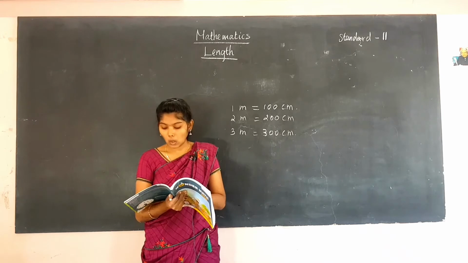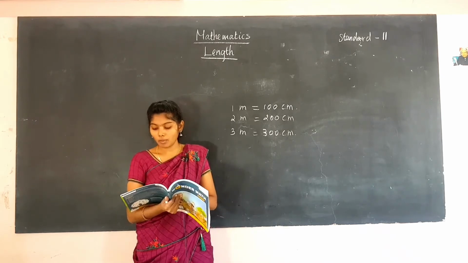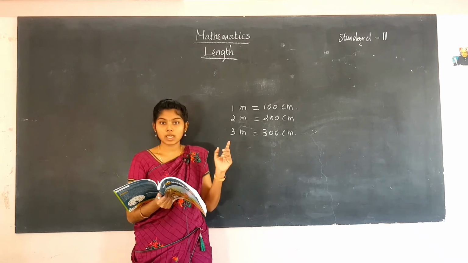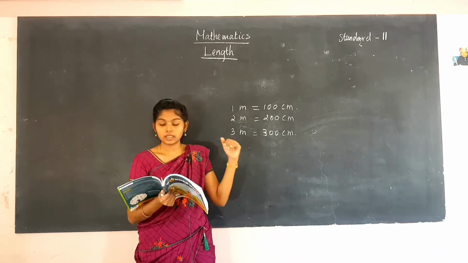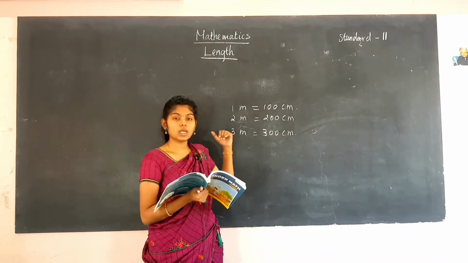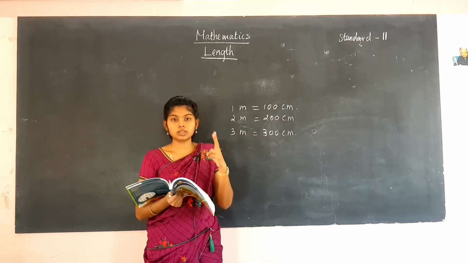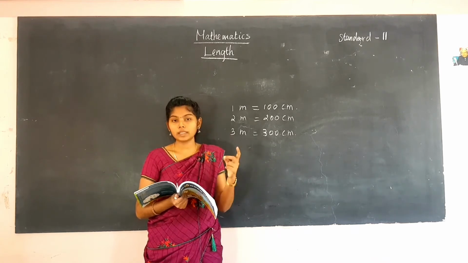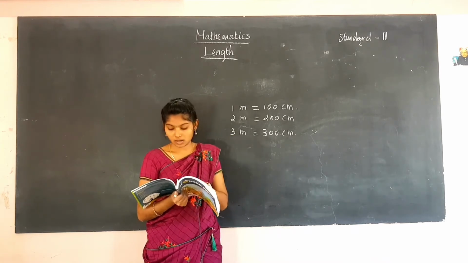And centimeter is also a standard unit for measuring length. As we have seen, a standard unit for the meter scale is m, that is meter, which is a standard unit. Here cm is also a standard unit. So, 2 standard units we have seen: m and cm, which are meter and centimeter.